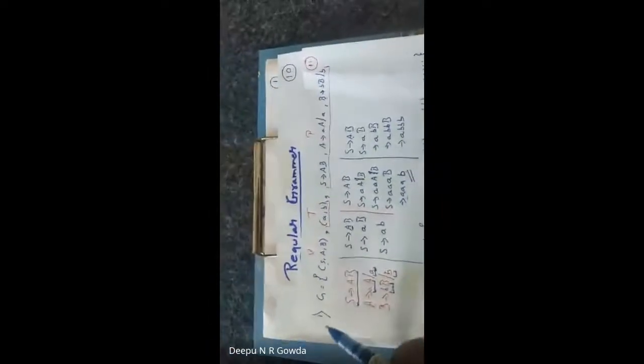This is what is called a grammar. For the given grammar, the language L is equal to A power N, B power M, where the value of N is greater than or equal to 0 and the value of M is greater than or equal to 0. Okay, now for you to understand more, let me solve the next question.